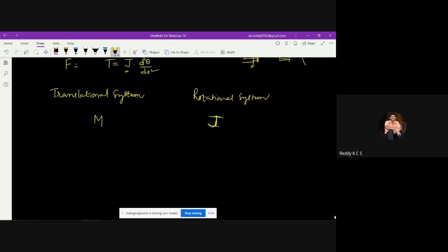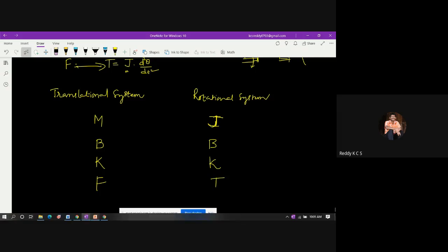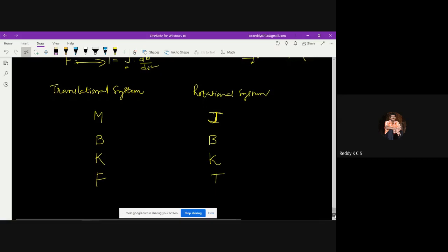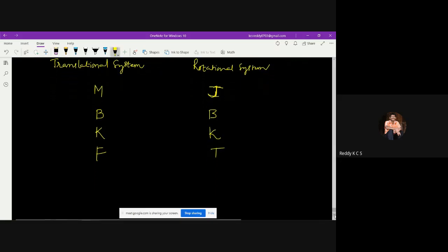And then B, friction. Of course, the friction is also the same in the case of the rotational system. And the K, spring stiffness, this is also the same here. And the force is replaced, as we discussed here, with the torque. And displacement and velocity that we discussed here.